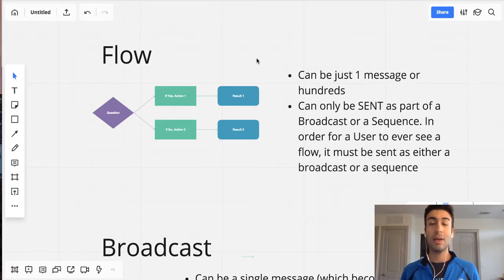So basically, in order for a person to ever see a flow, it must be sent as either a broadcast or a sequence. The only time that you would ever see just the flow and not have it be part of a broadcast or a sequence is if you're actually inside of your MANYCHAT account. Okay, so I'm going to show you exactly what that looks like.